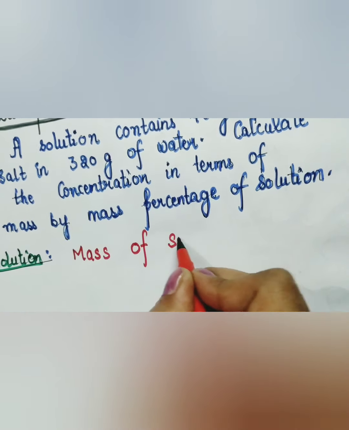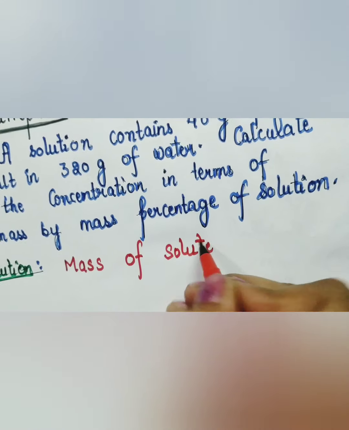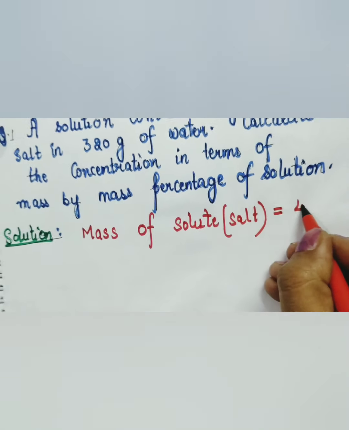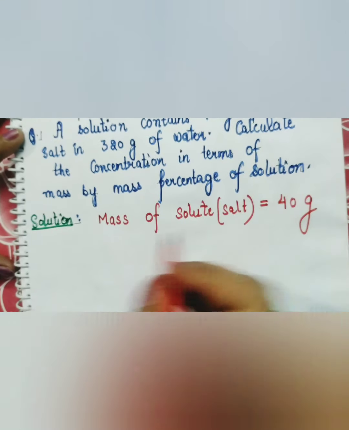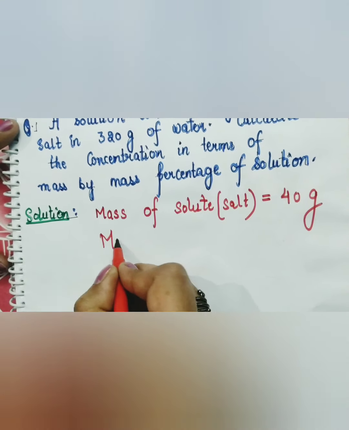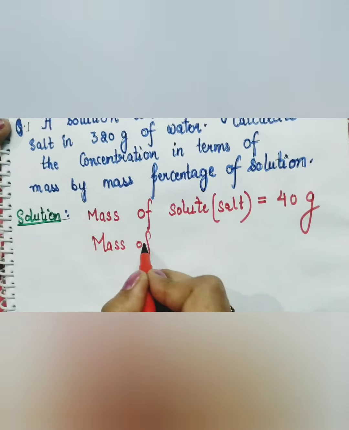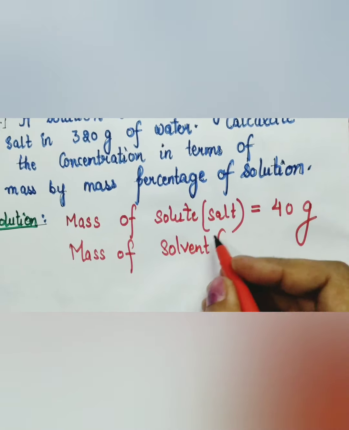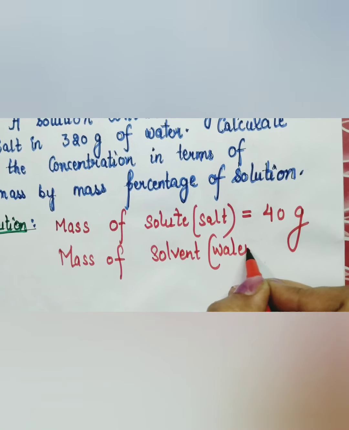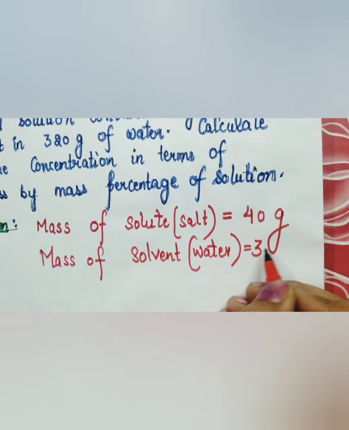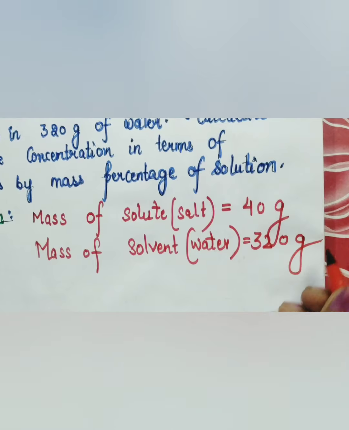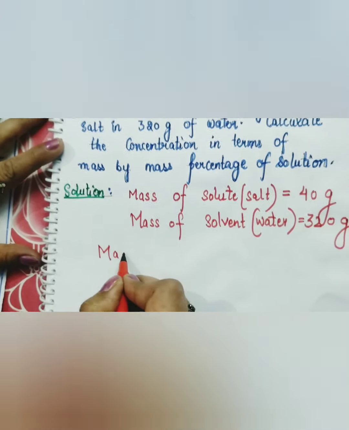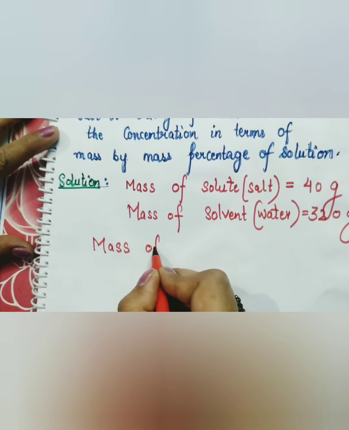So here the mass of the solute, that is salt, is 40 gram, and the mass of the solvent, which is water, here is 320 gram. Now first of all we have to find out the mass of the solution.